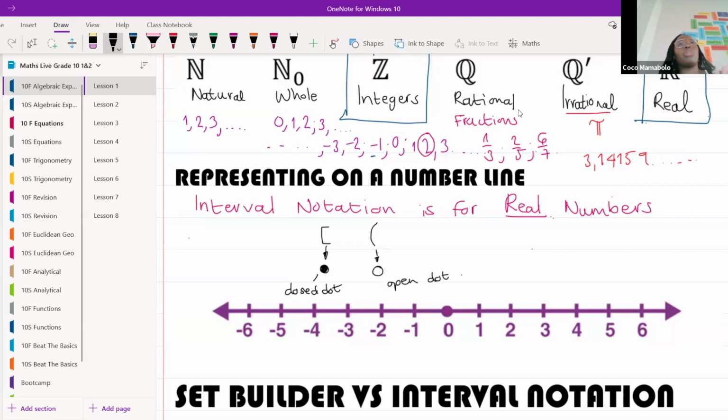So remember, we're only working with real numbers, so we're going to have to draw lines. It's not integers where we have to draw dots. Okay, so I'm going to say to you guys that x is an element of, and then I'm going to draw square brackets, and I'm going to put -3. And then I'm going to put a colon like that, or a semicolon, and then I'm going to do that sign.